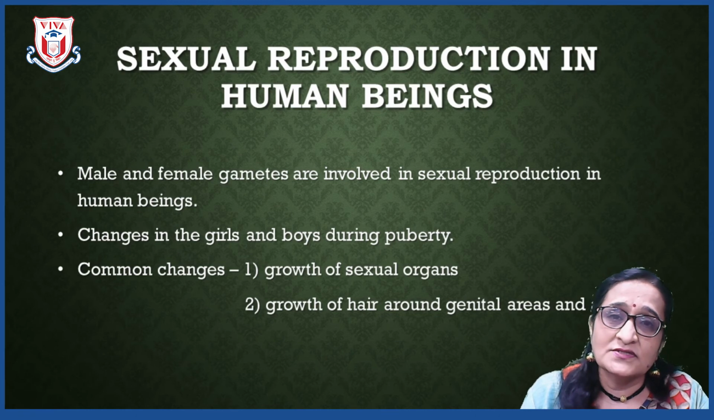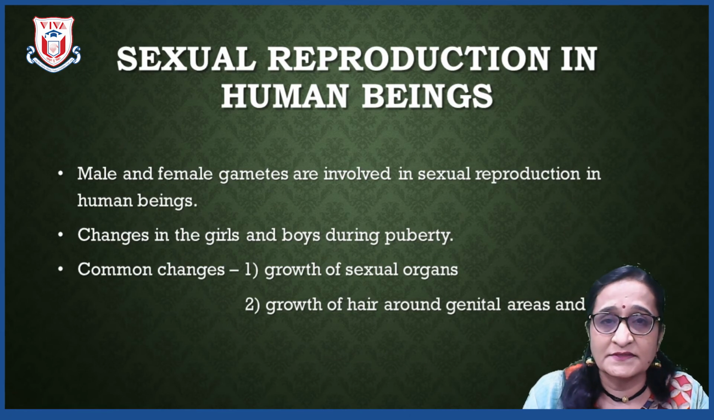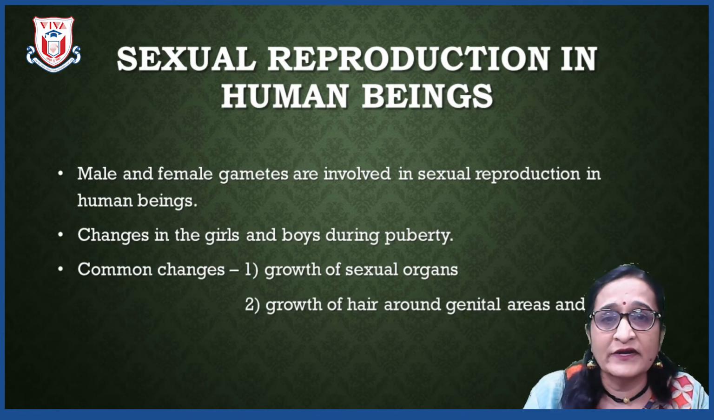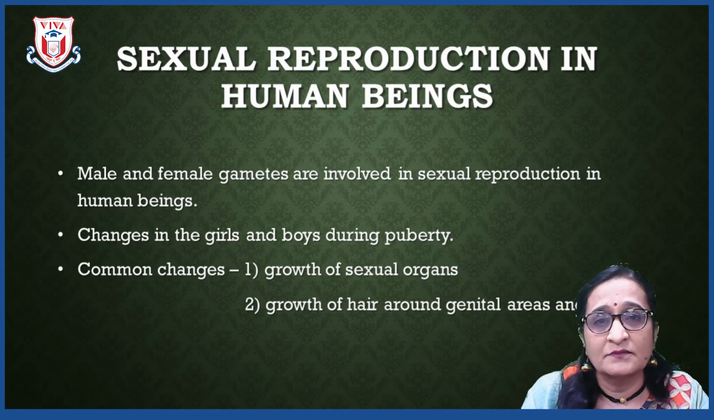The second change in girls and boys, you will find, is the growth of hair around genital areas and armpits. But there are some changes which are very specific for girls and boys. We will see in the girls the changes that take place, like the enlargement of fat cells in body parts like breast and buttocks, and they start getting menstruation.